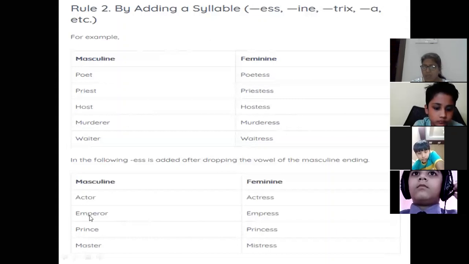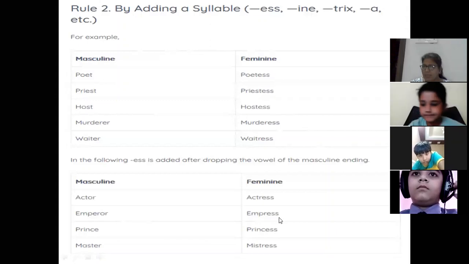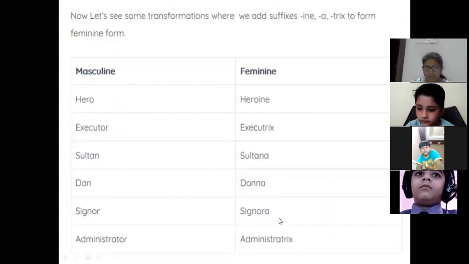Same with emperor. So what have we dropped? O and R. So it's becoming EMPR plus E-double-S, empress, and so on.